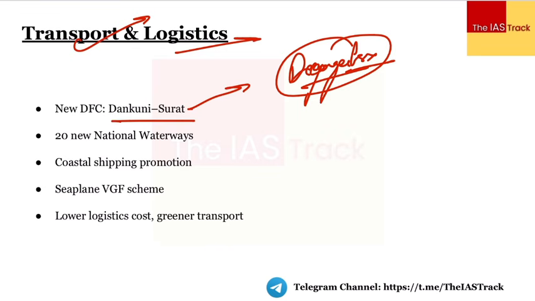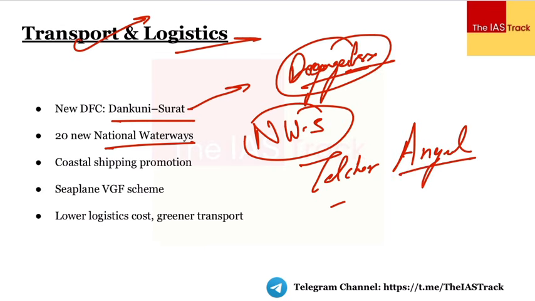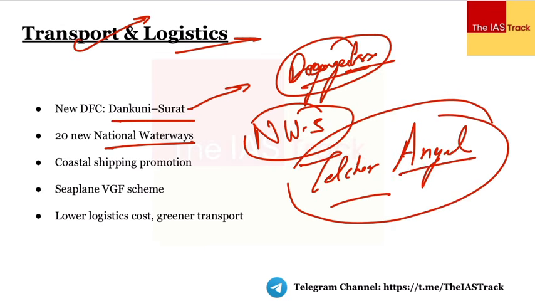Then we have, the government is thinking to come with the 20 new national waterways. And very, very important, the priority would be on the national waterway 5 which is in Odisha. तो यहाँ पर सरकार बोल रही है कि जो हमारे कोल एरियाज हैं, फॉर एग्जाम्पल तालचर, अंगुल, these are the areas which have the coal mines. They would be connected to the ports, for example the Paradeep and the Dhamra port via the inland waterways. तो यहाँ पर ये चीज़ इंपॉर्टेंट है समझने के लिए.